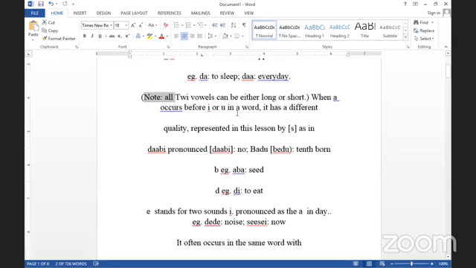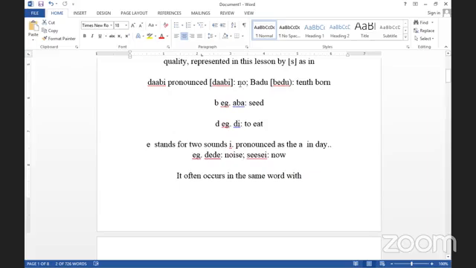When A occurs before I or U in a word, it has a different meaning or quality. The A is in dabi. Dabi means no. And we also have the A here, that is bedu, that is tenth born.